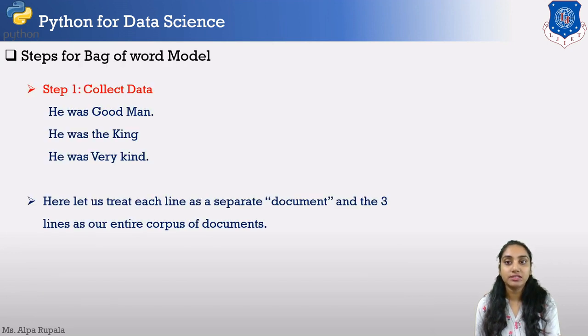So let us understand this by example. The first step is the collection of your data. Here we have multiple documents, and we are taking three documents. For ease of understanding, we are taking only three lines, each written as a separate document. Document 1 contains: he was good man. Document 2 contains: he was the king. Document 3 contains: he was very kind. So our first step is to collect the data, and we have collected it from three different documents.